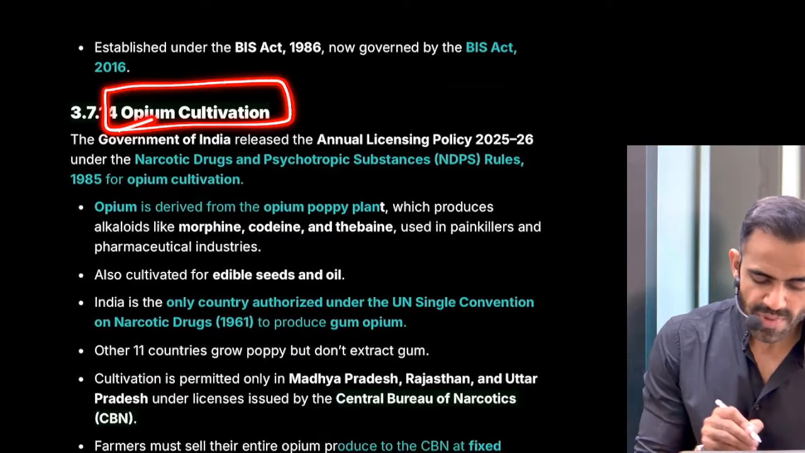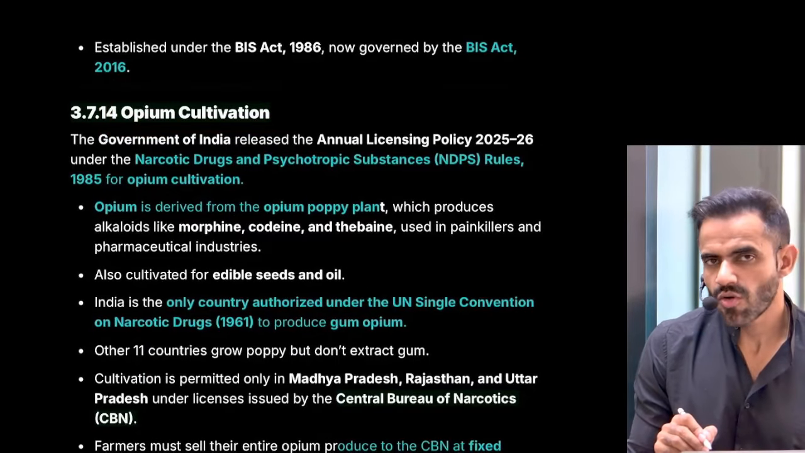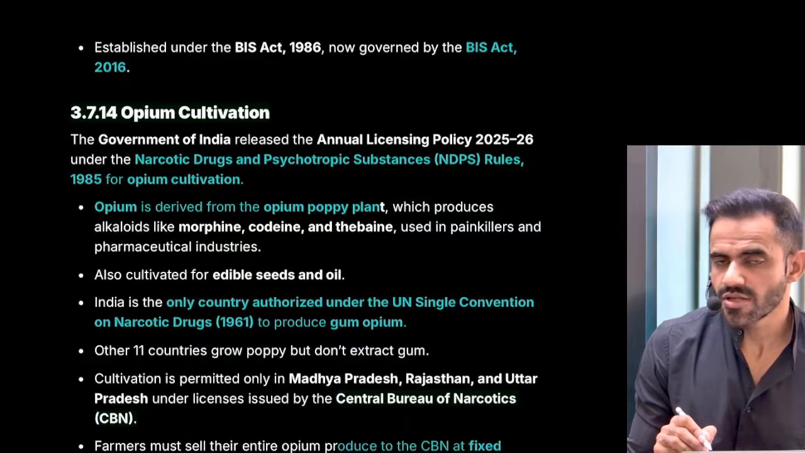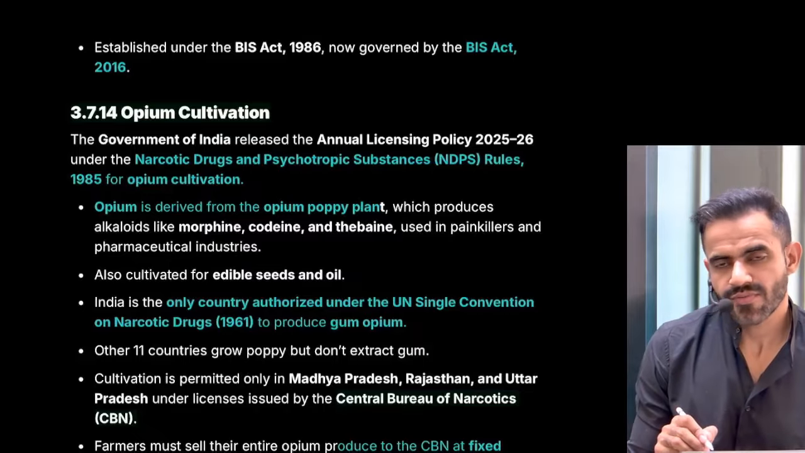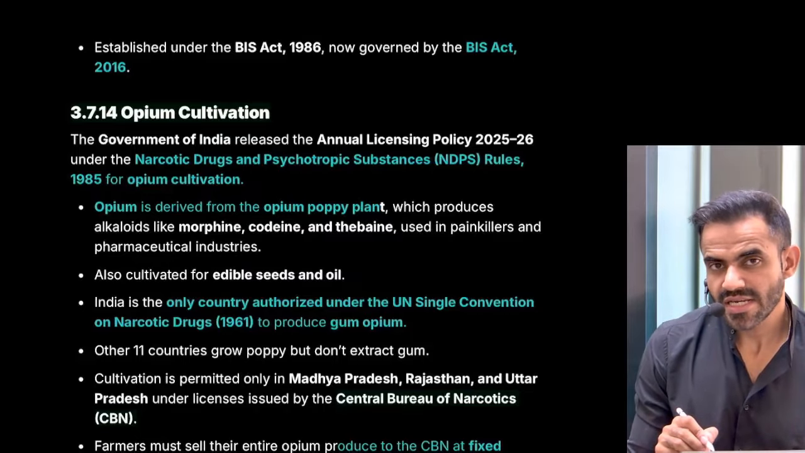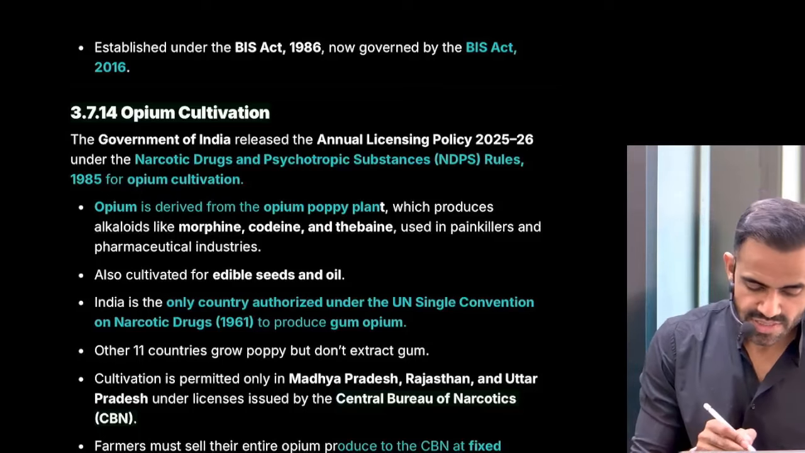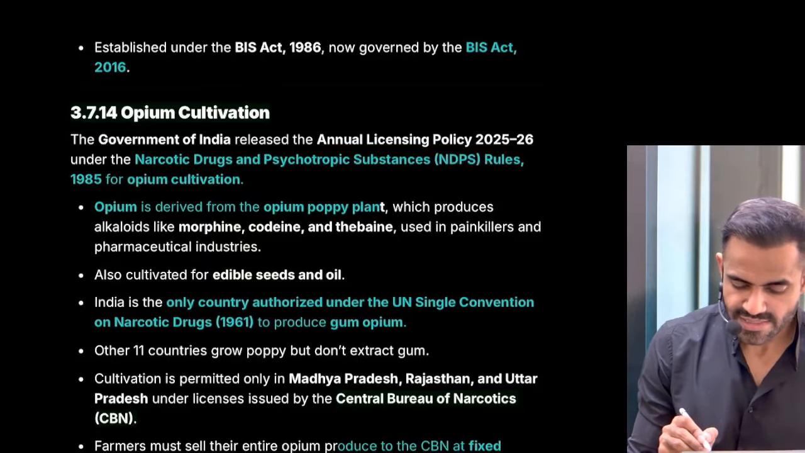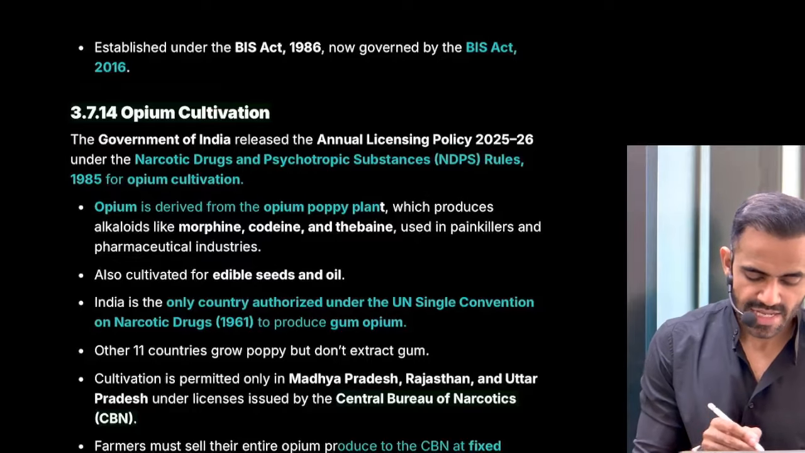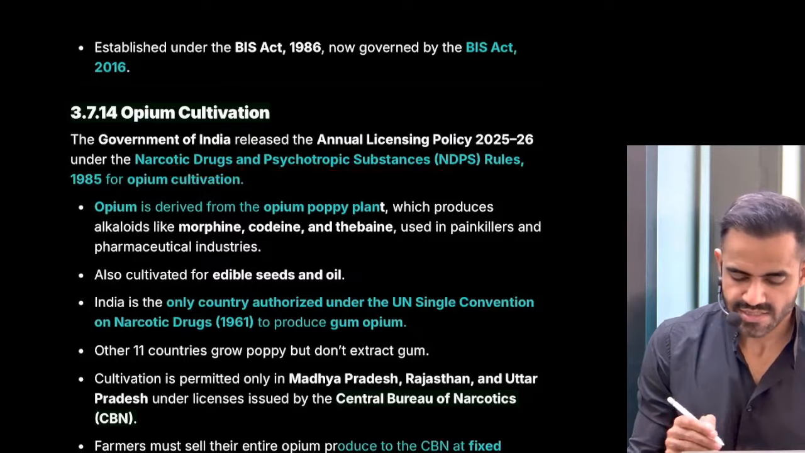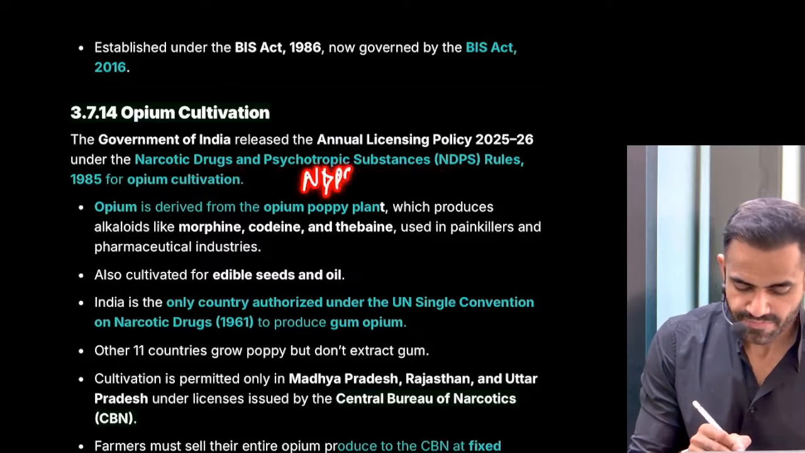Next is related to opium cultivation. See, in our country, opium is cultivated. Farmers are going to cultivate it, but they cannot sell it in the open market. Otherwise, you know what will happen. So that's why the government is going to purchase it at a fixed price. For that, the government is going to authorize a license that you can cultivate it. So recently, the Government of India released the annual licensing policy, and this is being done as part of the NDPS rules. What is NDPS? Narcotics, Drugs and Psychotropic Substances. Actually, there is the NDPS Act.